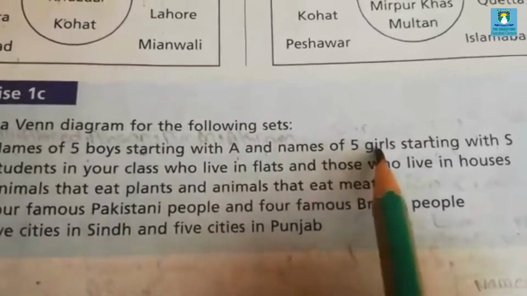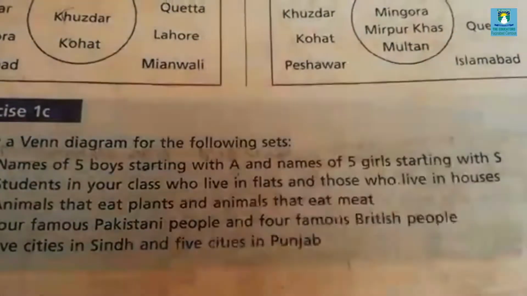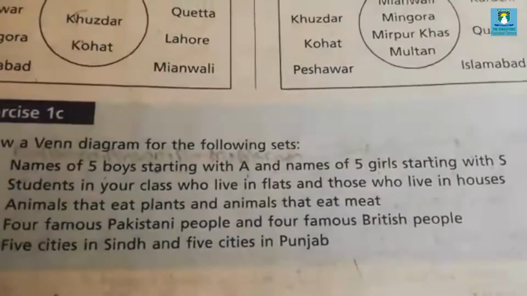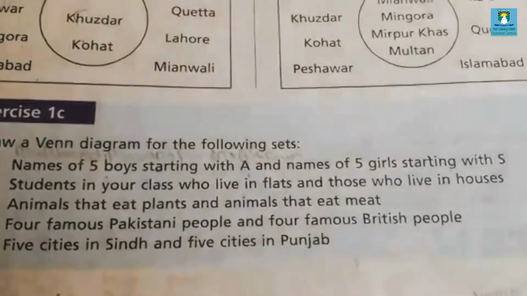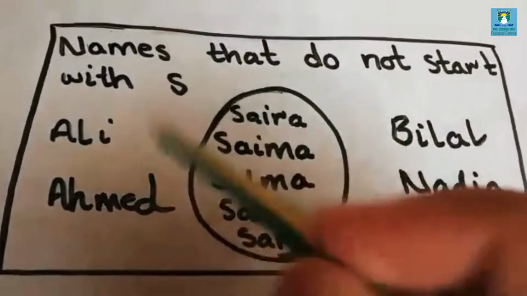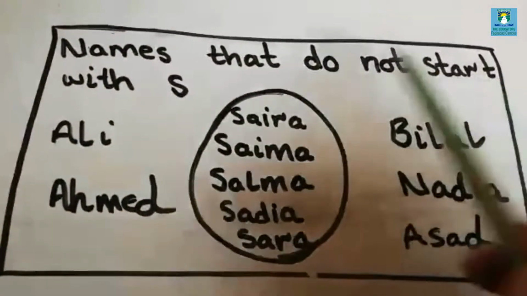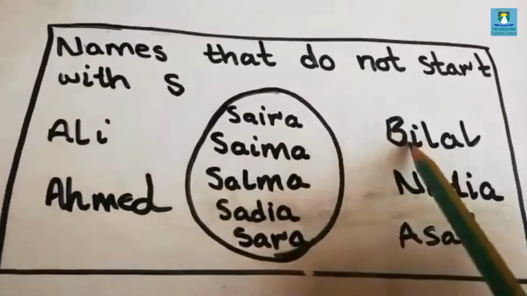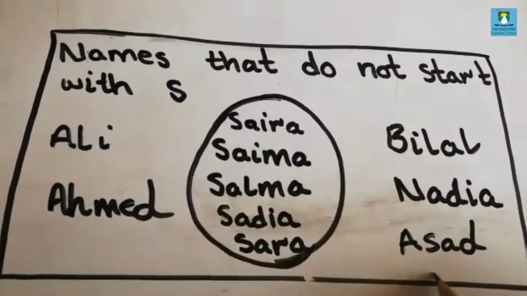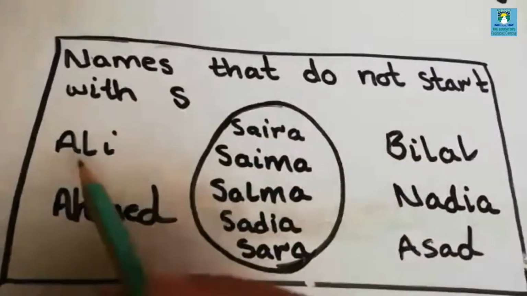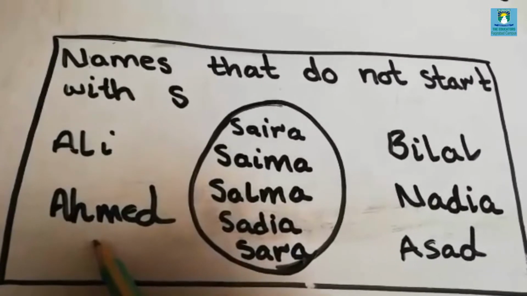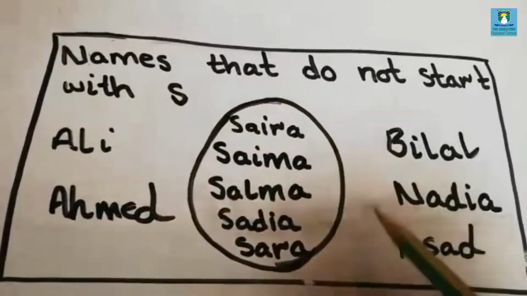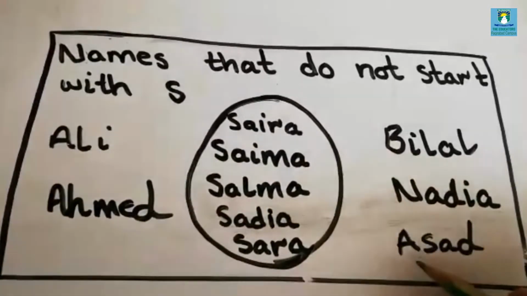And names of 5 girls starting with S. Now we have to write the names of 5 girls whose name is starting with the letter S. First we will write names that do not start with S. Ali, Ahmed, Bilal, Nadia and Asad. Students, look at these names. They are not starting with the letter S. They are starting with different letters like A, B and A.